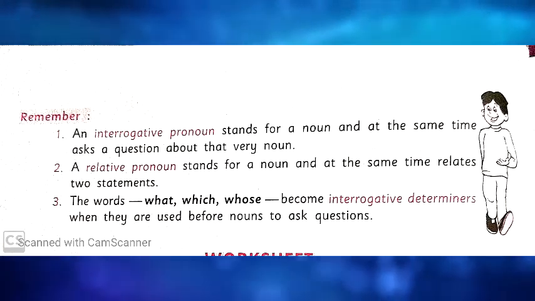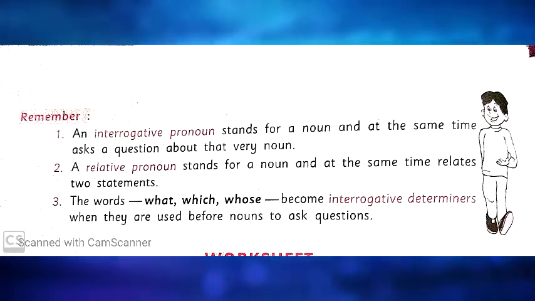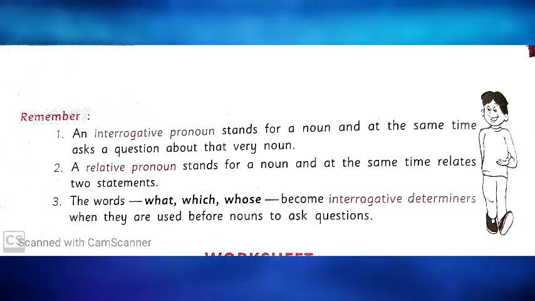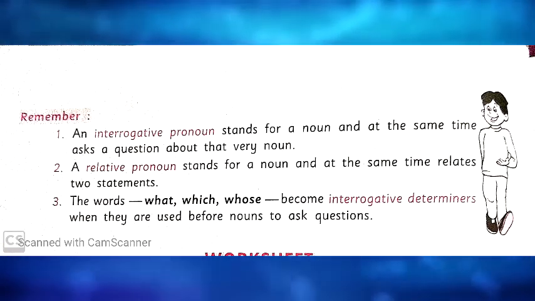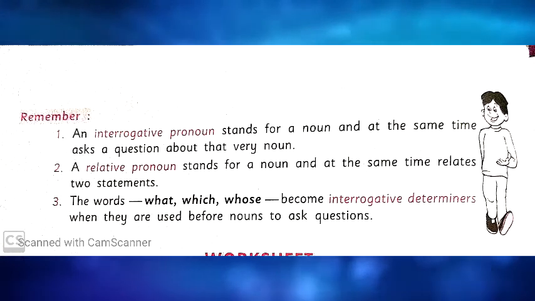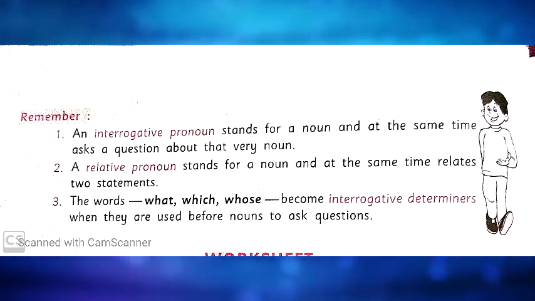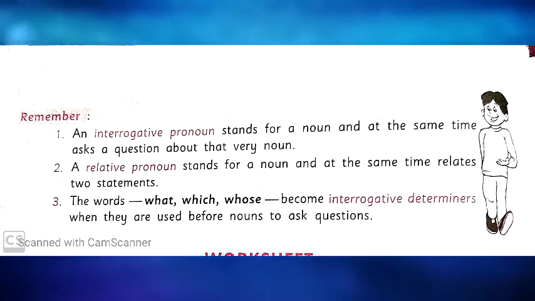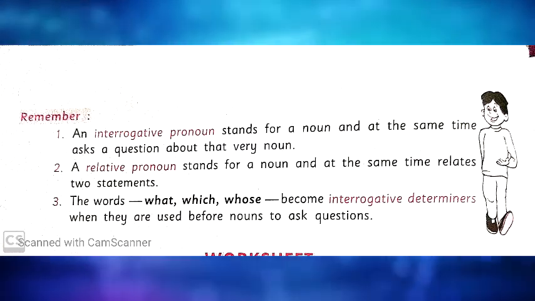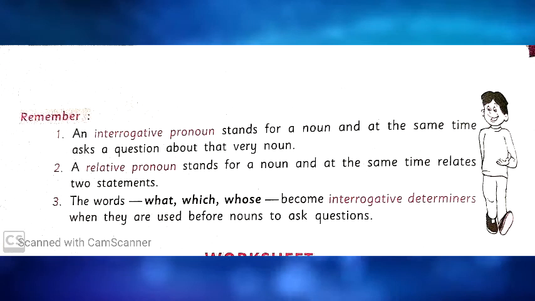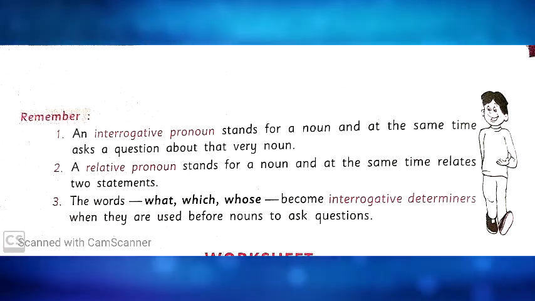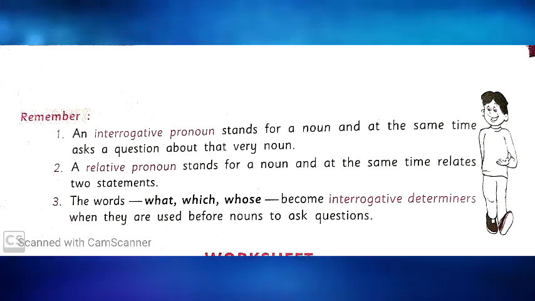Relative pronouns also do two jobs: they relate two sentences and at the same time stand for nouns. The examples are already given in the textbook. You may read this chapter twice, then you will get the correct method to find interrogative and relative pronouns, and study the remember column also.